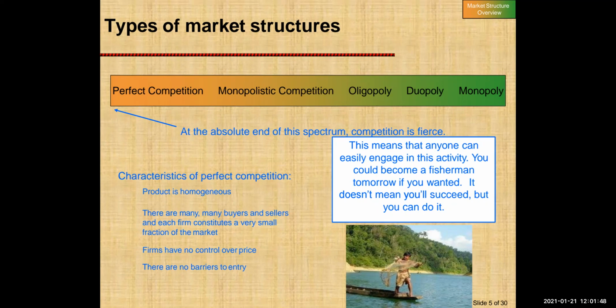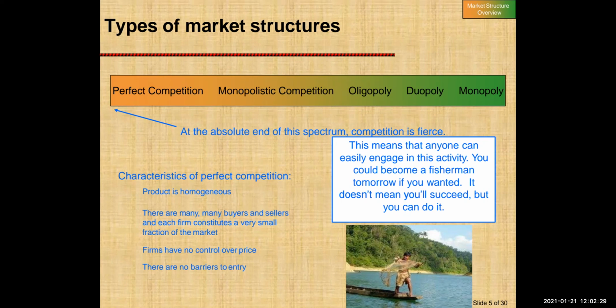Another feature of perfect competition is that there is free entry and exit, which means the sellers and buyers can enter and exit the market at their will. Let's say, for example, that person X is producing ABC commodity and is earning huge profit. Seeing this, Y feels that he also wants to start selling the same product so that he can earn more profit. And he starts entering that market and selling that product. So there is free entry.